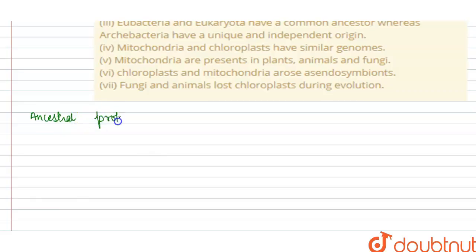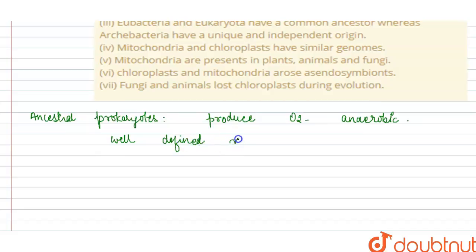It means they were not able to produce oxygen. They were anaerobic. They did not have a well-defined nucleus or even a cell membrane.